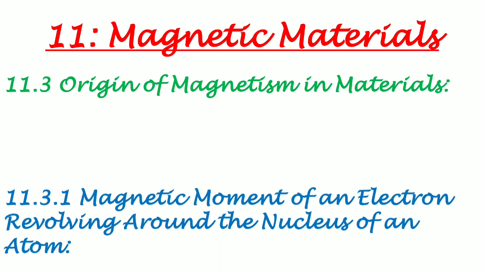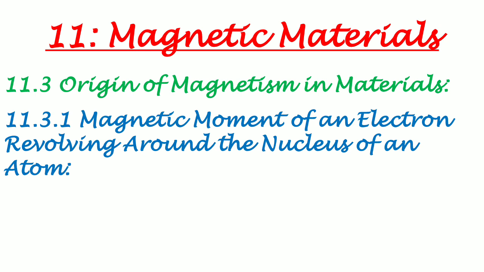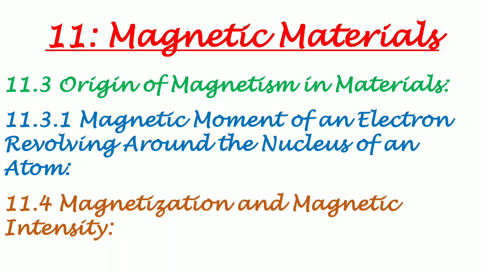Next to that we have to study point 11.3.1, that is magnetic moment of an electron revolving around the nucleus of an atom. And lastly, we have to study magnetization and magnetic intensity. In today's video lecture, we will study the first 2 points. So let's start now.